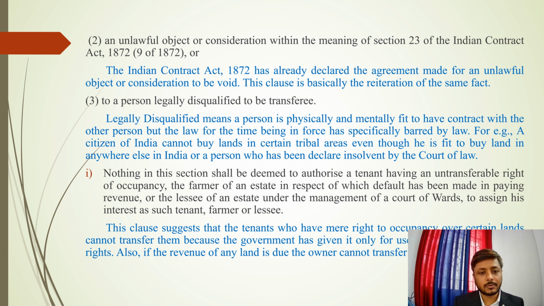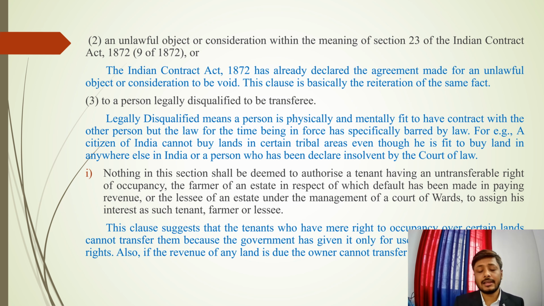Moving on to subclause 3 of clause G: to a person legally disqualified to be a transferee. It means that the person is competent, but has been legally disqualified by the law for the time being in force. That is, the law has specifically barred someone from becoming a transferee.